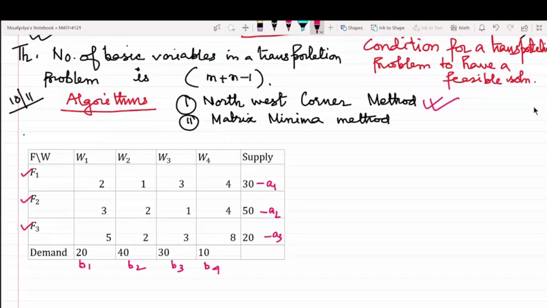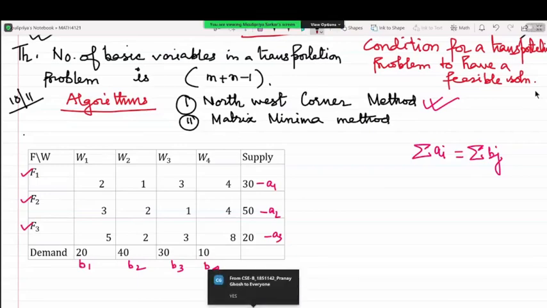What did I tell you right now? The total supply should be equal to the total demand. That implies the first thing that we need to see is whether sigma Ai is equal to sigma Bj or not. Is it satisfied for this particular problem? Yes, ma'am. Both being 100, I guess.